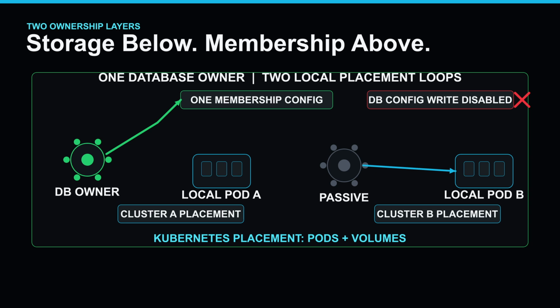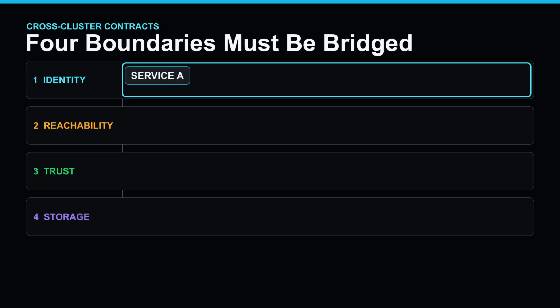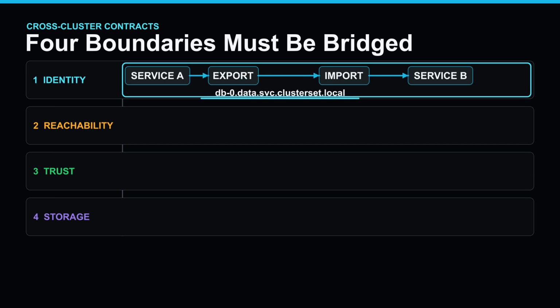Okay, now let us connect the clusters. Four boundaries appear immediately. First is identity. A normal Kubernetes service is discovered inside its own cluster. The multi-cluster services API can export and import services and give them names under service.clusterset.local. But MCS is an extension. We still need an implementation from our platform or networking layer.